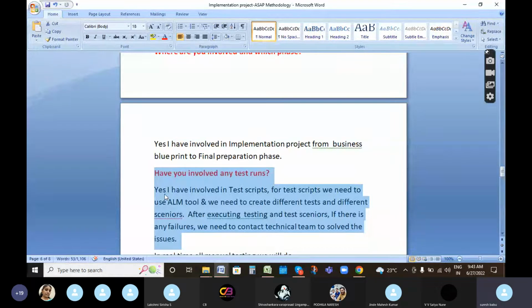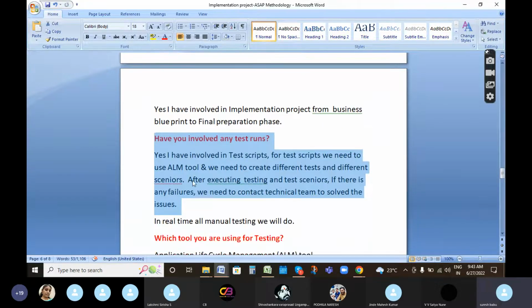So here we have to say yes, I have been involved in the test scripts. For the test scripts we need to use the ALM tool and create different tests and different scenarios. We are using the ALM tool for different scenarios for issues. After executing the test scenarios, if there are any failures, we need to contact the technical team, that is the ABAPer, to solve those issues.